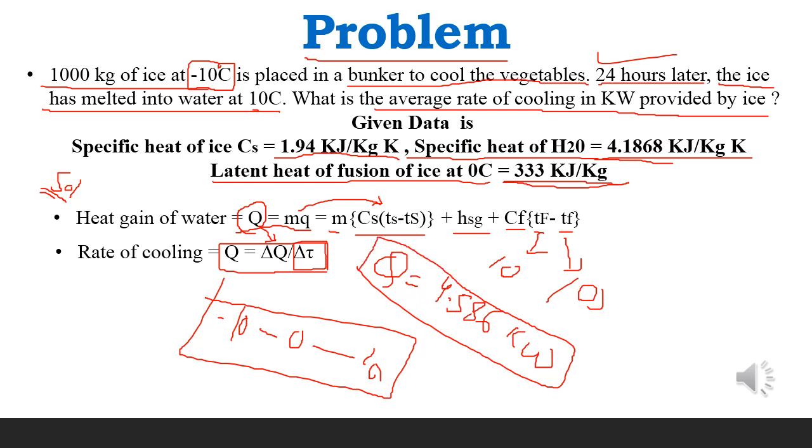Now you can do the calculation by yourself. Here the small ts is 0 and the capital is minus 10, so minus minus becomes positive, so 0 plus 10 there will be. So this was all about the latent heat of fusion, enthalpy changes of water, latent heat of vaporization, condensation, freezing, and about sensible heat and latent heat. I hope that you understand better.